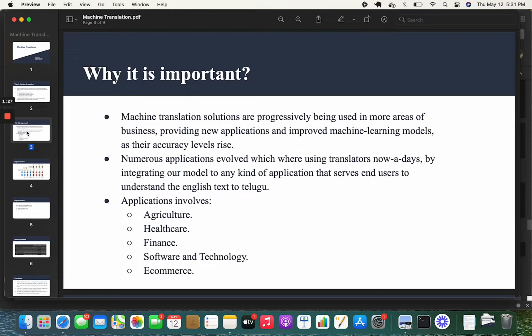And why it is important: machine translation solutions are progressively being used in more areas like business, agriculture, healthcare, finance, software and technology. Numerous applications have evolved which are using translators nowadays. By integrating our model into any kind of application, it can serve end users to understand English text in Telugu.